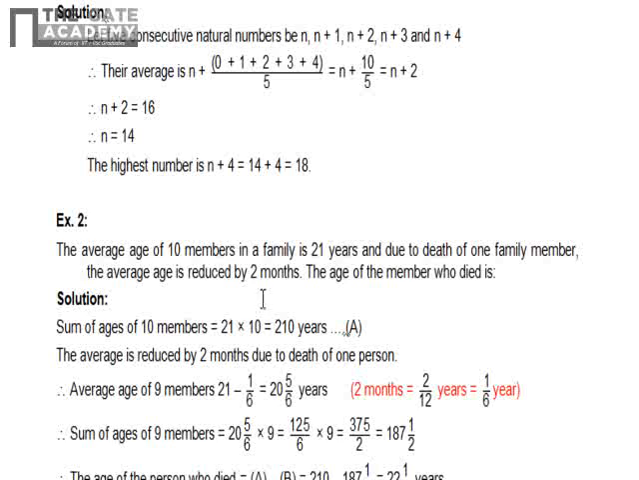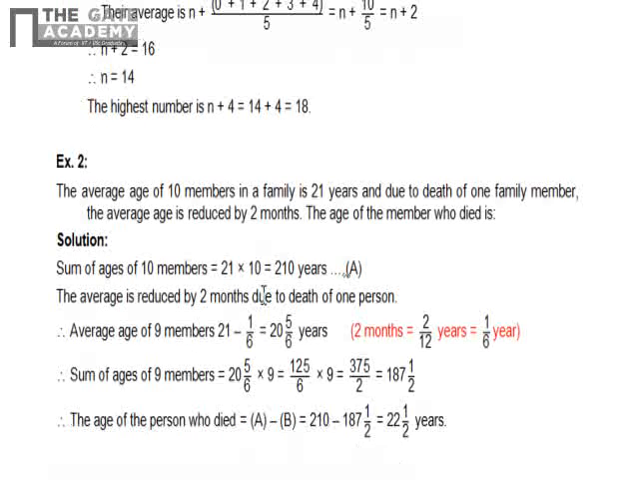Now we'll see the next example. The average age of 10 members in a family is 21 years, and due to death of one family member, the average age is reduced by 2 months. The age of a member who died. Initially it is written that average of 10 members in a family is 21 years. Okay, so the sum of ages of 10 members, 21 into 10, that is 210 years.